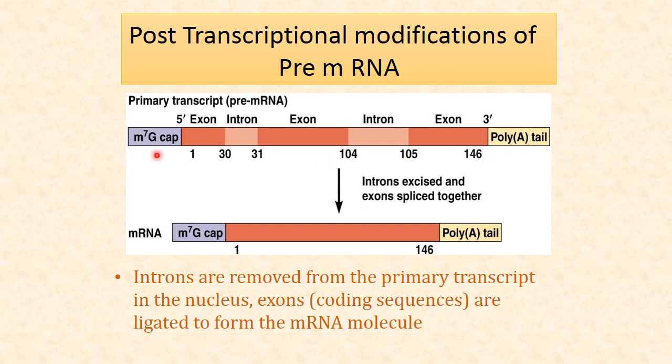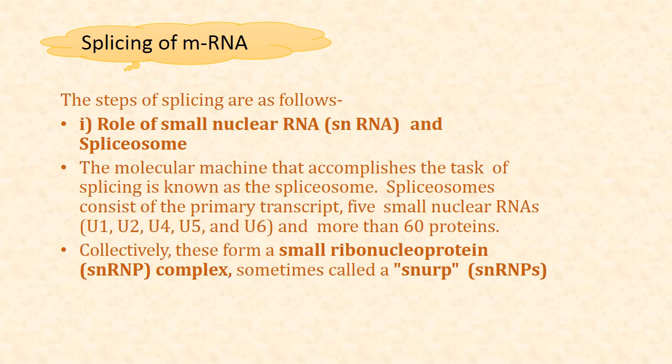Here you can see the capping, then the poly-A tail is added, and the introns are to be removed. These introns in between are non-coding sequences, so they have to be removed, and the exons are joined to form a mature messenger RNA.